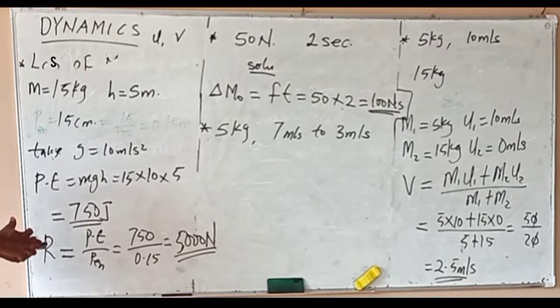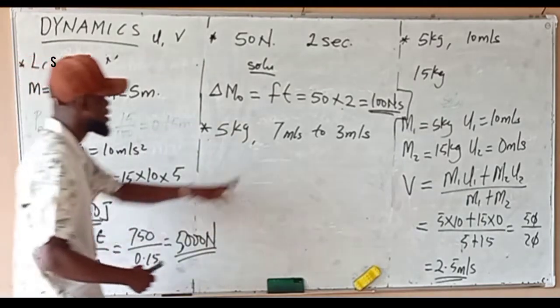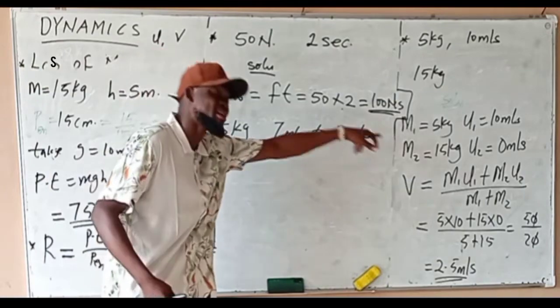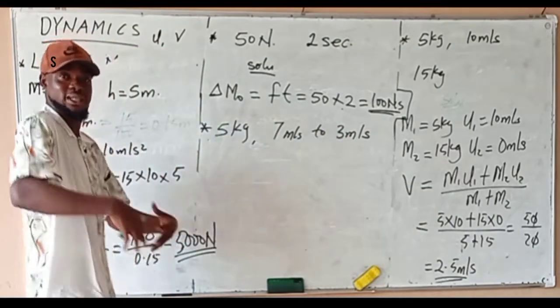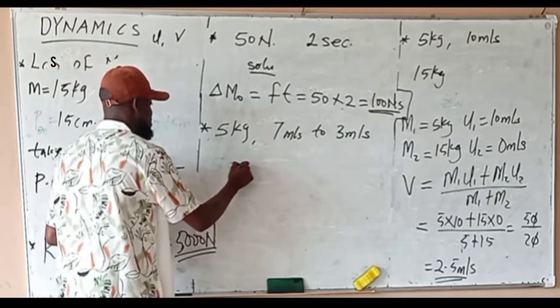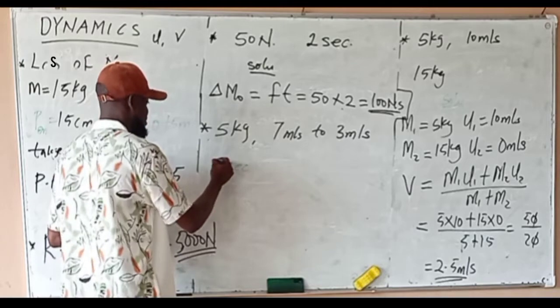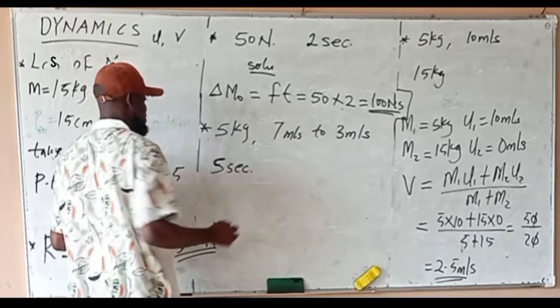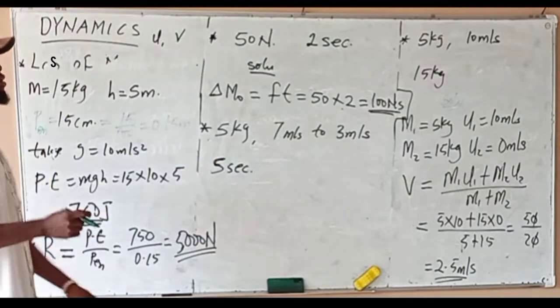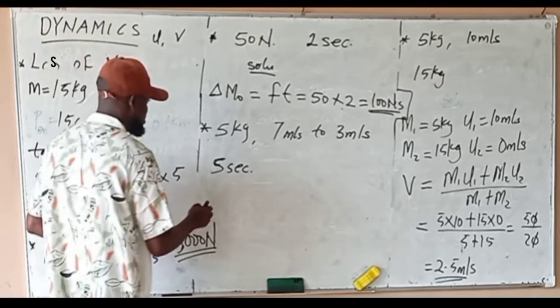As a force reduces a 5 kg body moving at 7 meters per second to 3 meters per second, that is a reducing force, a negative force, in 5 seconds. Calculate the force. What will be the value of this force we are talking about?